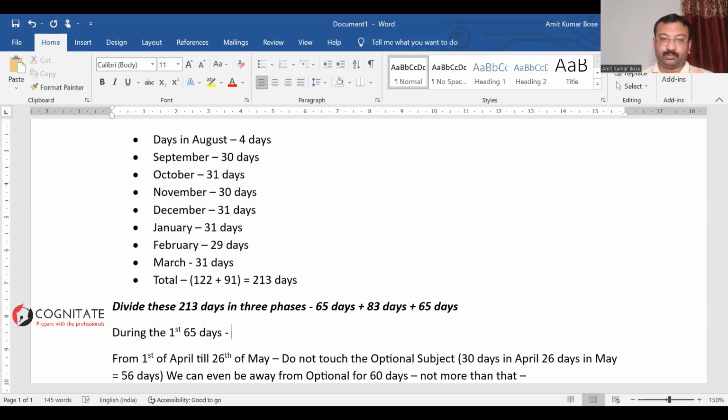Okay. So now let's start discussing how to prepare across this period of 213 days with optional. I would say the first 65 days, the first day, that is tomorrow, collect all the material at one place, whatever you have, right?